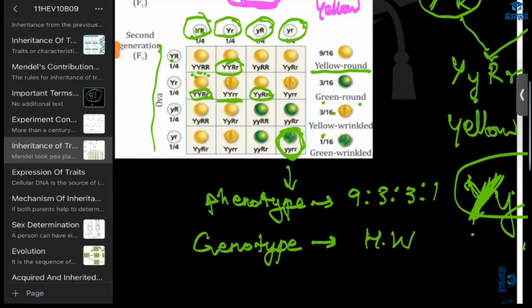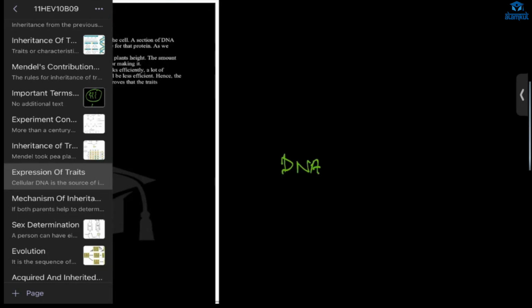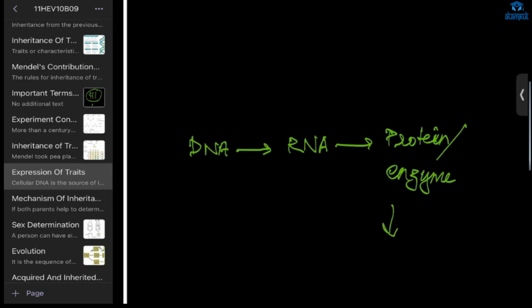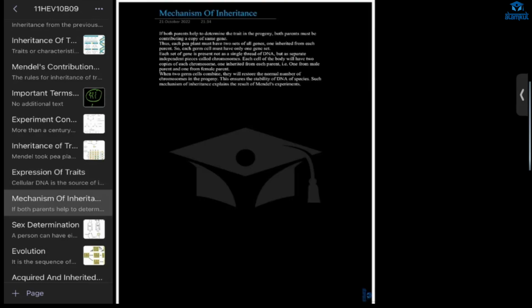In the next class, tell me. Now, I have already talked about this, right? How it is expressed, gene, right? The functional unit of the DNA is gene. How does it function? Gene is made up of DNA. That DNA will form what? RNA. RNA will form protein or enzyme. This will help in the expression of all the characters. Mechanism of inheritance I have already explained.